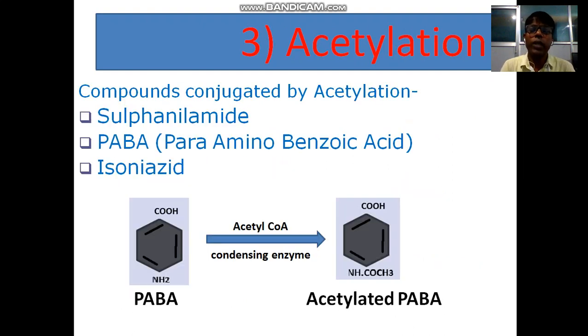Compounds conjugated by acetylation are sulfanilamide, PABA, para-aminobenzoic acid, and isoniazid. PABA is acetylated into acetylated PABA by the acetyl-CoA condensing enzyme.